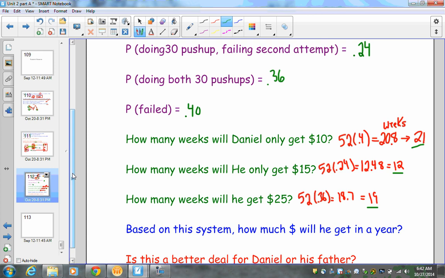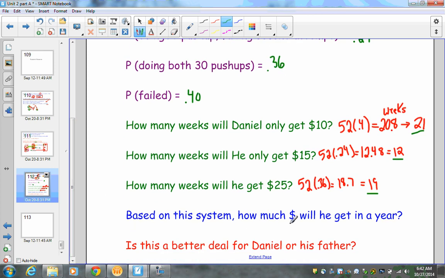All right. Now, another thing that's going to throw some students off. Based on this system, how much cash will he get in a year? Well, 21 weeks out of the year he's getting $10. If I multiply that out, I would get $210. 12 weeks out of the year, he's getting $15. If I multiply that out, 12 times 15, I would get $180.